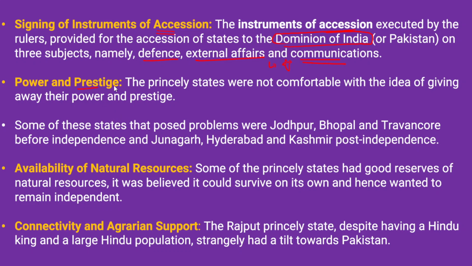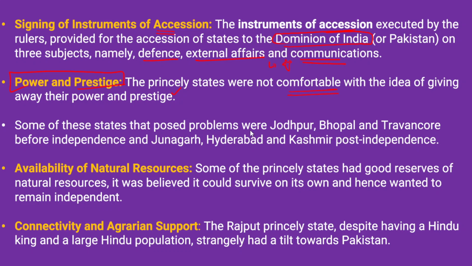After that, we need to talk about the power and prestige of these rulers. The princely states were not comfortable with the idea of giving away their own power and prestige, because when they merged their independent kingdoms with the Union of India, they felt they were losing their powers.